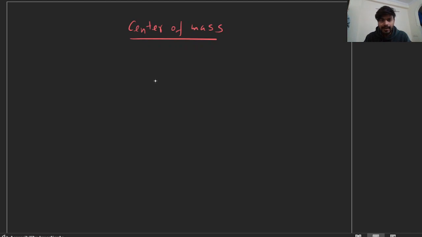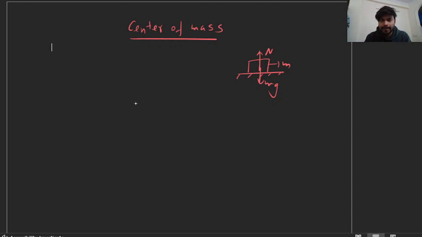Okay, so we can say that if a block of mass m is kept on a rough surface, then normal is upward and mg is downward. Here we can assume that the block is like a point particle, so mg acts only at a particular point and normal acts upward at that particular point.